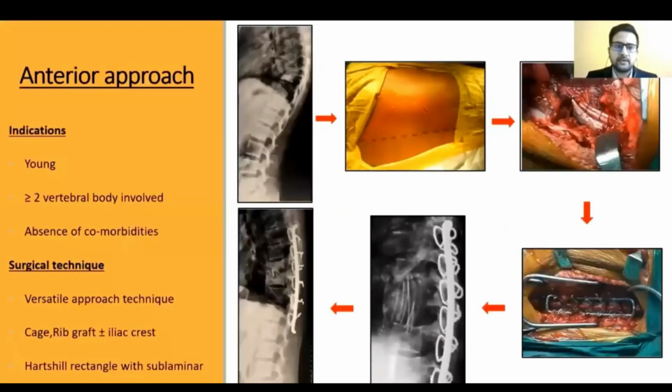The anterior approach was indicated in young patients with absence of comorbidities and those with 2 or more vertebral body involvement. The surgical technique involves a versatile approach technique. The anterior reconstruction was done using cage, rib graft with or without iliac crest grafts. The fixation in all cases was done using hard-shell rectangle with sublaminar wires.